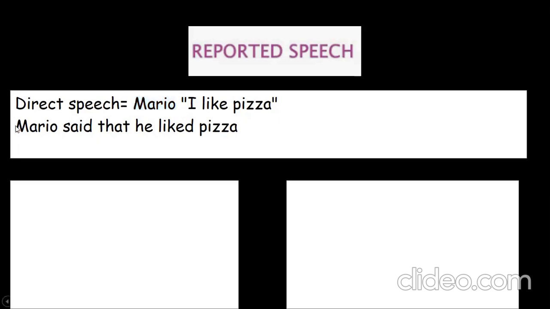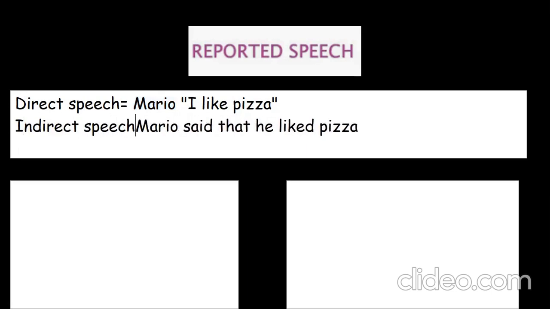When I tell this, it's called indirect speech. This is the famous indirect speech. And in this case, I am going to say, Mario said that he liked pizza. So I am telling other person about this. This is what we call reported speech.